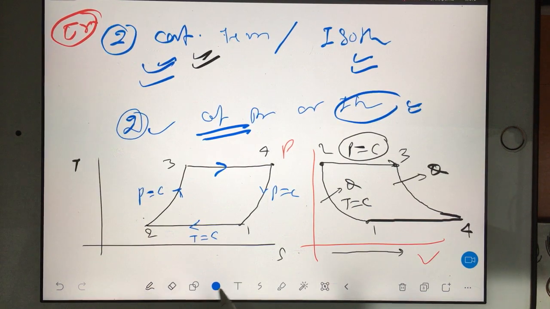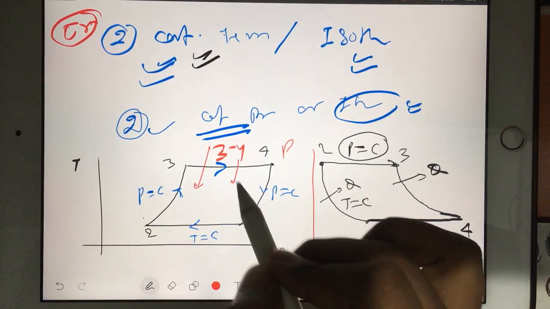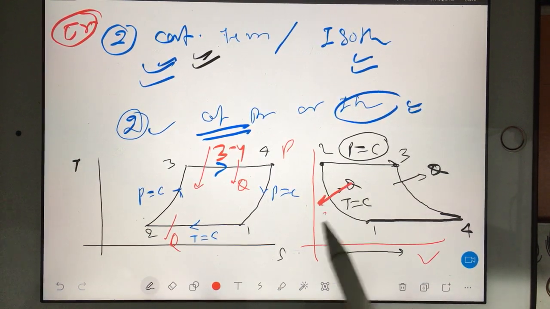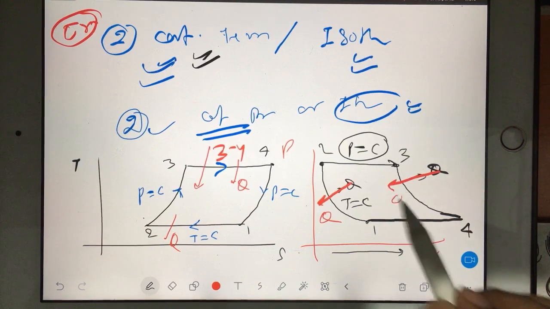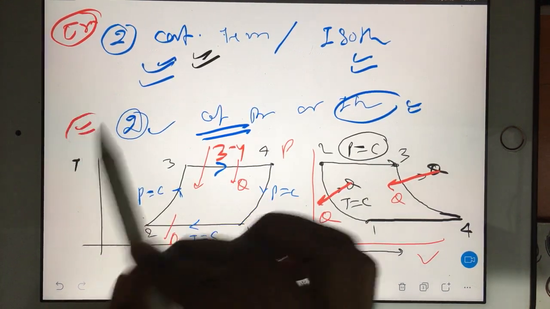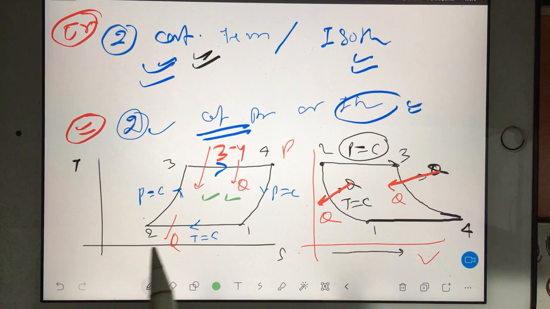One thing I have done wrong here: actually 3 to 4 we supply heat, and here heat will come out. So actually the direction is opposite. Here heat will come out, here you have to supply the heat. See, the way I am making a mistake here, in the same way you can also make a mistake. So that's why we should remember the process well.